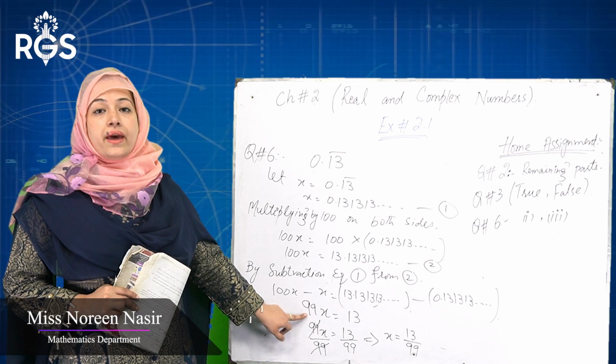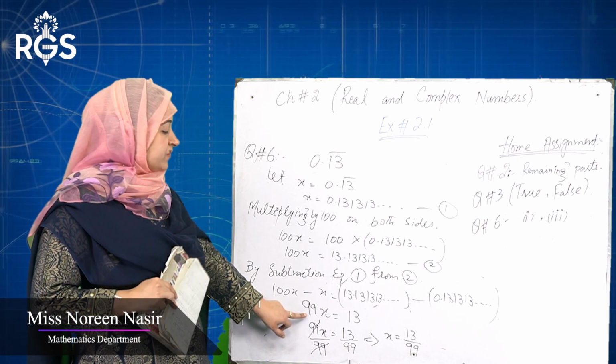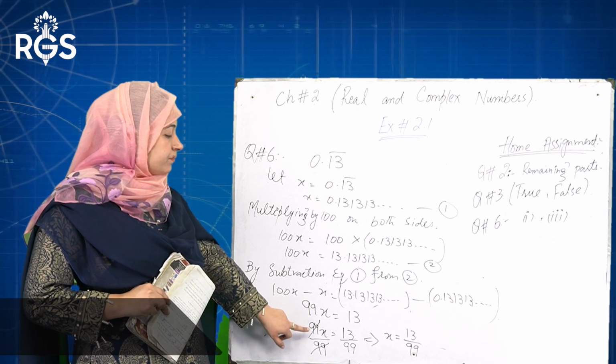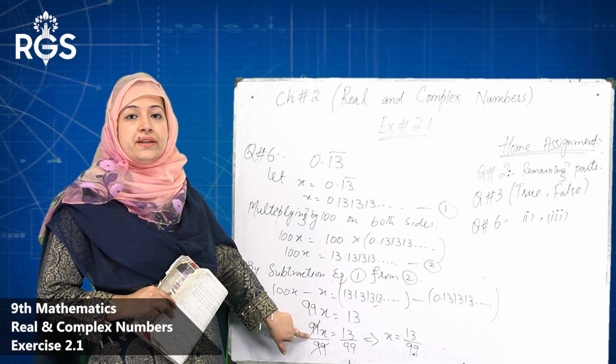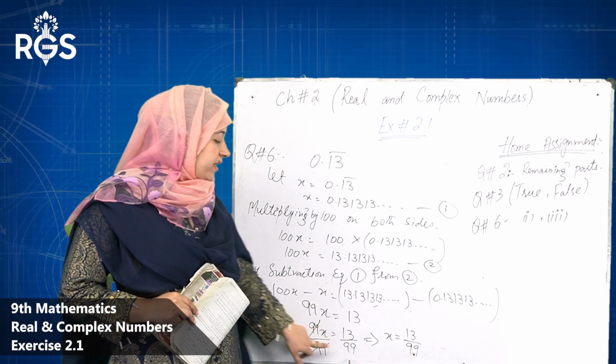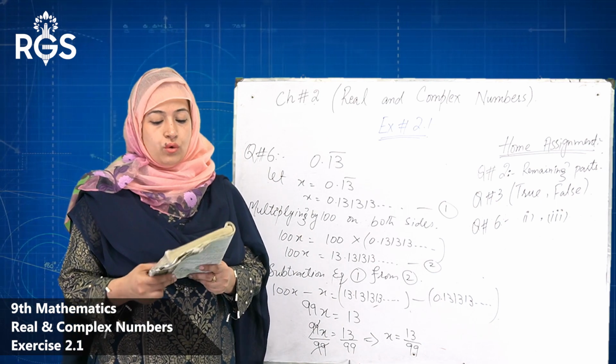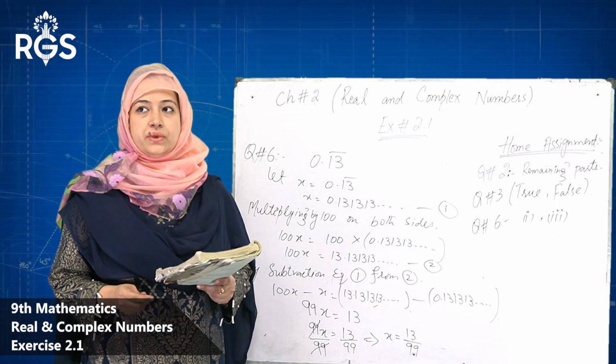We want x because x is a rational number. So by dividing 99 on both sides we got x is equal to 13 over 99. So we got the rational number.